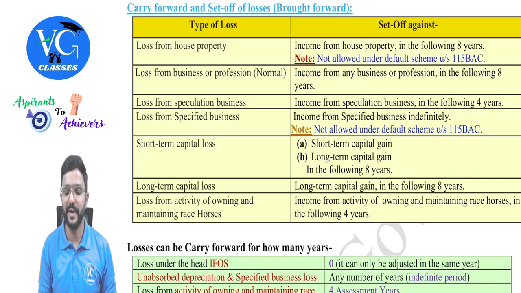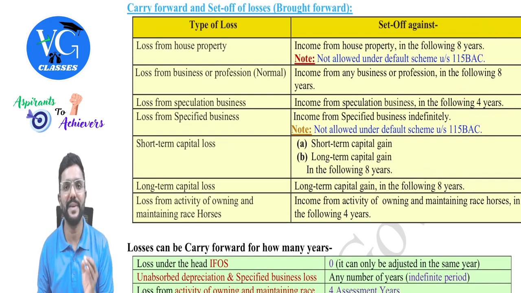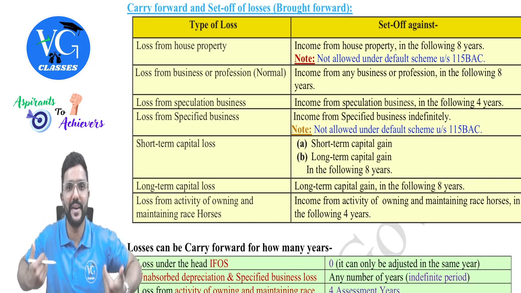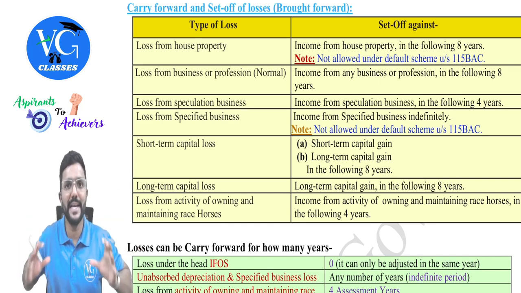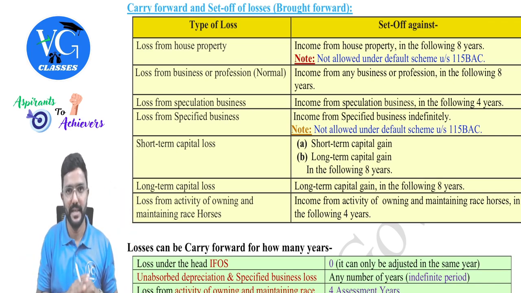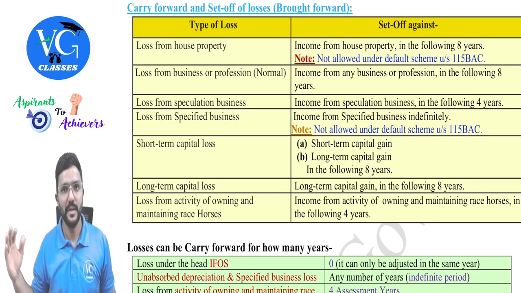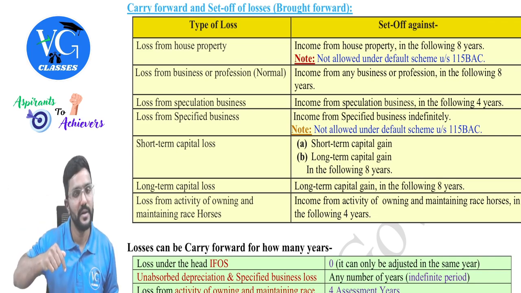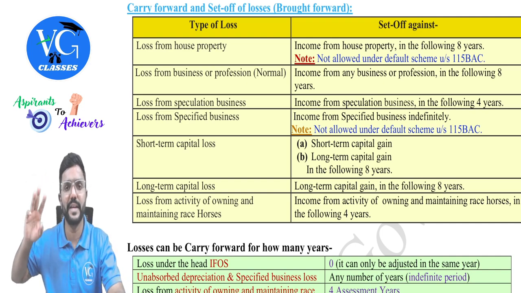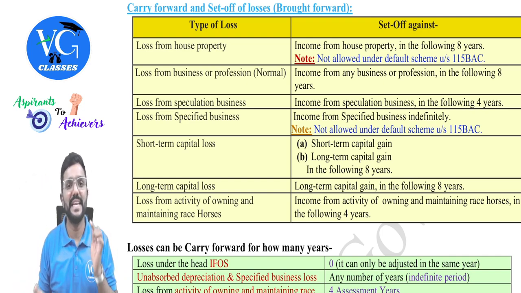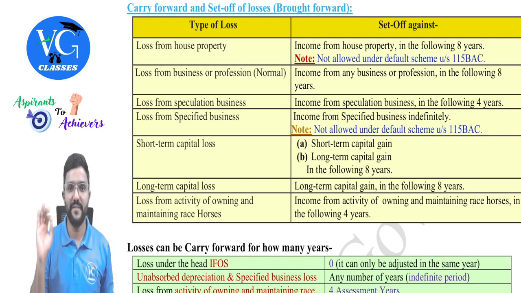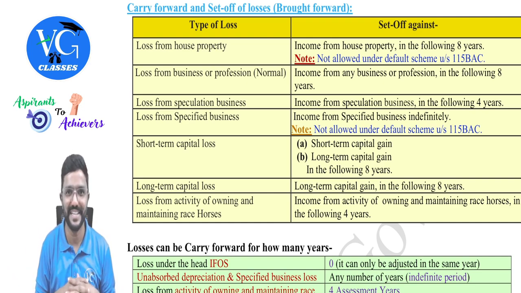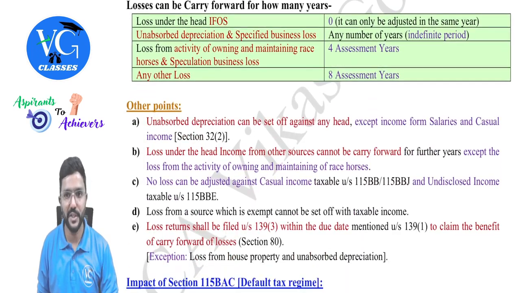And whatever time period I covered here, 8 years, 4 years and all, guys, please be careful. It is excluding the year in which the loss is suffered. For example, assume the assessee suffered a loss in the current year. So in the current year, he has an option of what? Intra-head, inter-head. If both are not possible, he will carry forward. And once he carries forward, the first year will count from next year, not from the current year. Clear? So when we are calculating 8 years or 4 years, the year of loss should be excluded. The first year will only start from next year, because only from next year we call it brought forward loss, guys. Okay, sir.